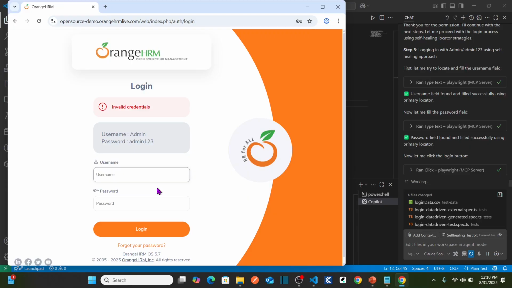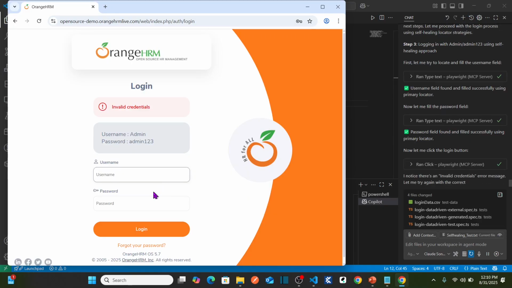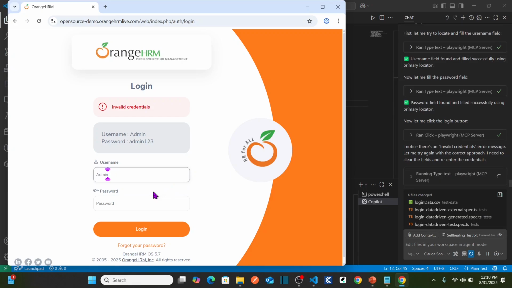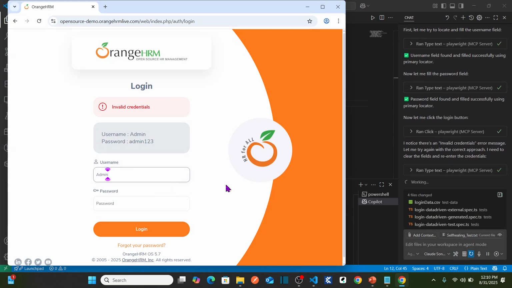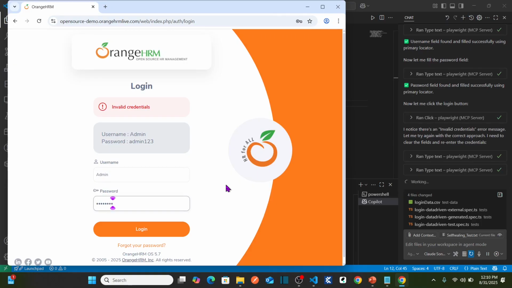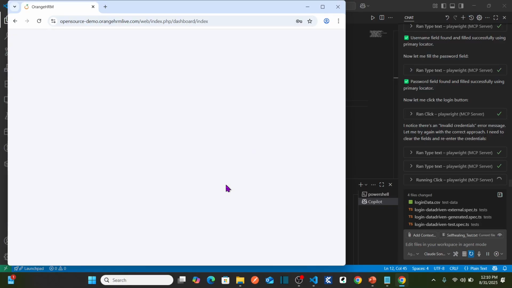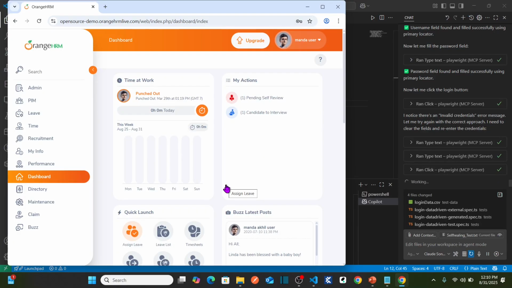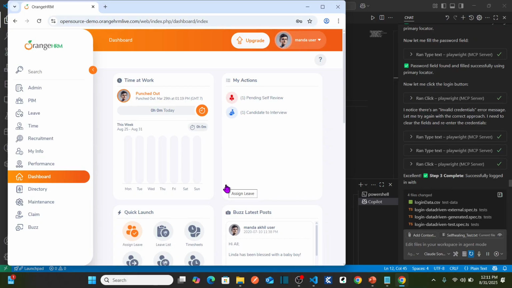So it is actually filling the username. Oh, it is entering invalid credentials. Why? It is retrying admin, and then it is entering the correct password admin123 and hitting login. Perfect. So it retried using the valid credentials, and then it should log out.